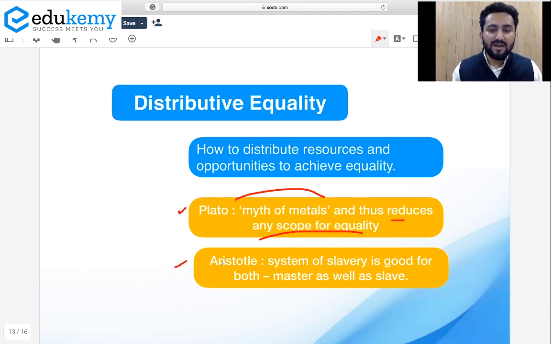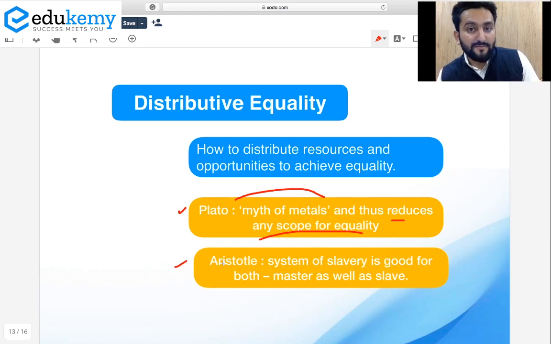Okay, slavery is wrong. Although I also believe that slavery is wrong. One human subjugating another human is wrong in every time, whether it's ancient, medieval, and modern. But my point is, your criticism of one particular thinker on a particular view should not restrict your understanding of why the thinker was saying that and what are the other ideas. Okay?